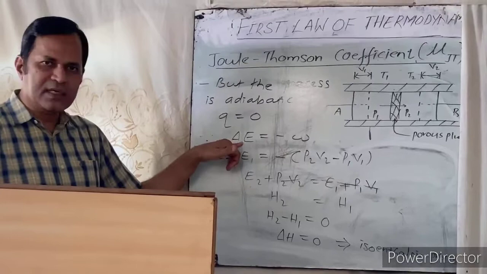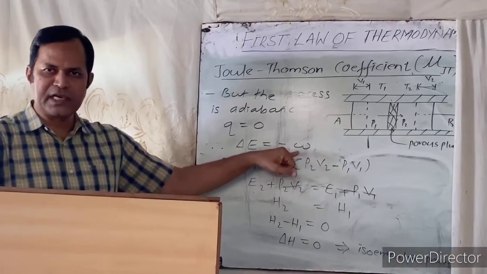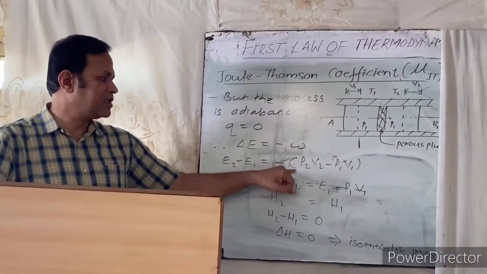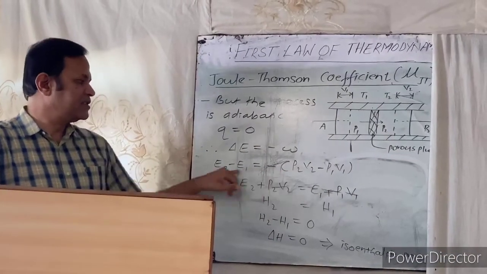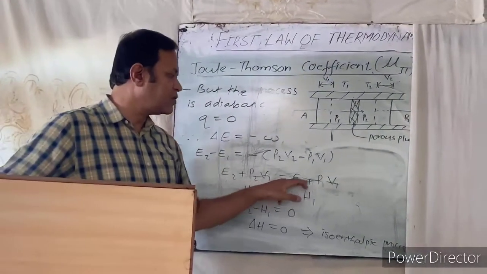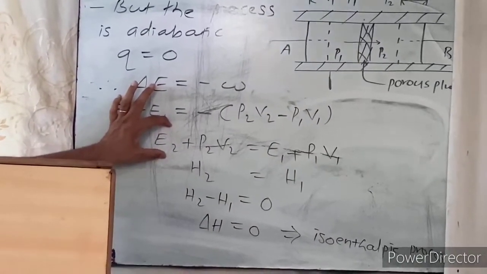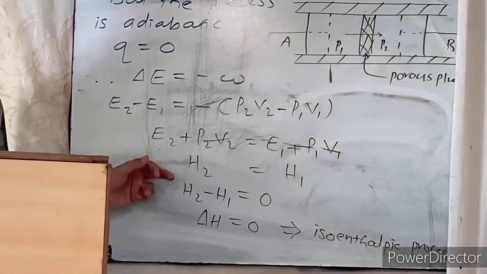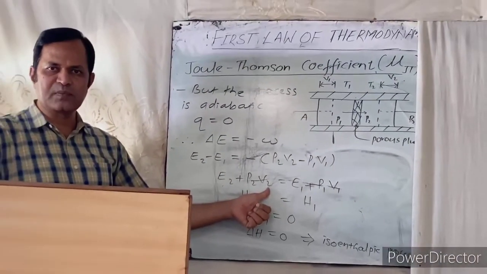And you know what is delta E? That is nothing but E2 minus E1. Here you substitute the value of net work done, which is equal to minus into the bracket P2V2 minus P1V1. Now, if we rearrange this equation, we get E2 plus P2V2 is equal to E1 plus P1V1. Now, what is this E2 plus P2V2? You know the mathematical definition of enthalpy: H is equal to E plus PV.